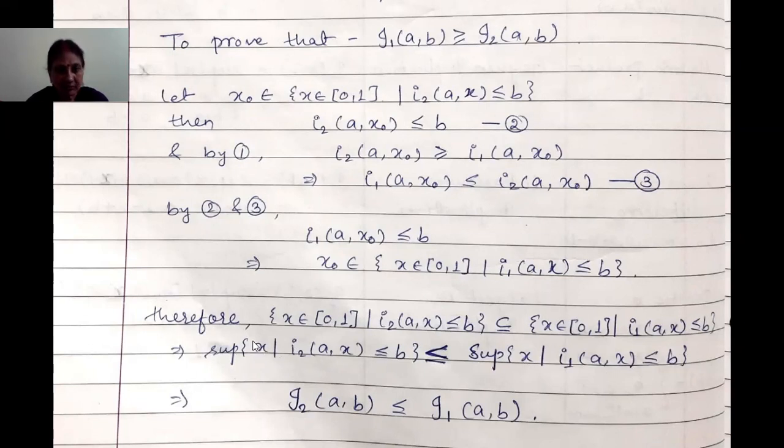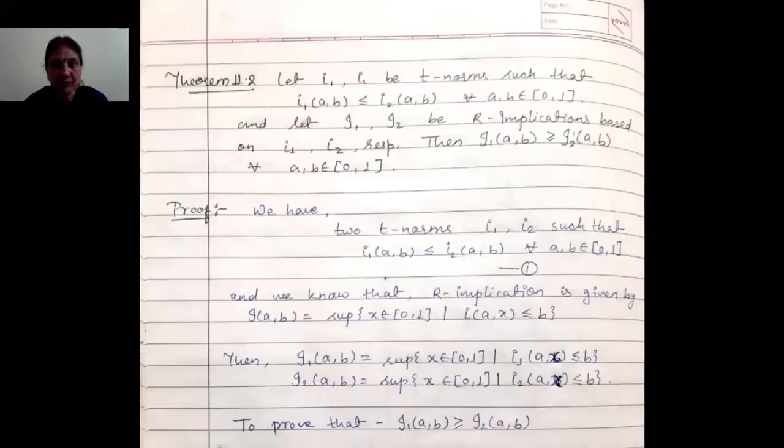So what was this? This was I2(a, b). And what was this? This was I1(a, b). Thus, we have proved that I2(a, b) is less than or equal to I1(a, b). That means I1(a, b) is greater than or equal to I2(a, b). Thus, we have proved that I1(a, b) less than or equal to I2(a, b) implies I1(a, b) is greater than or equal to I2(a, b).